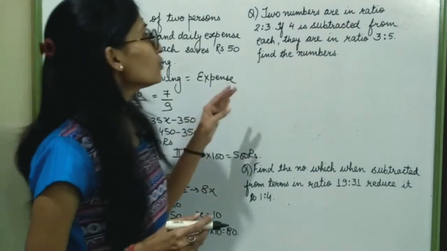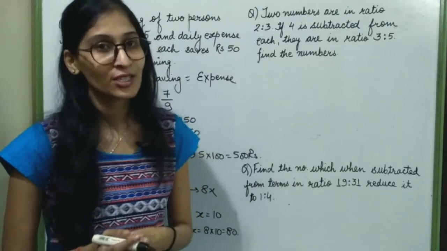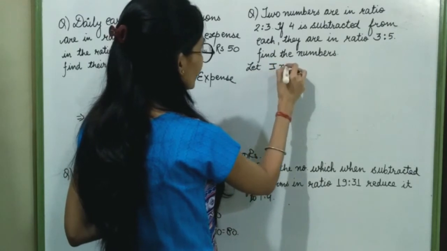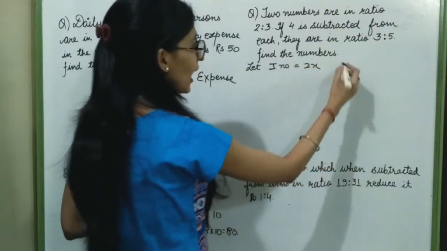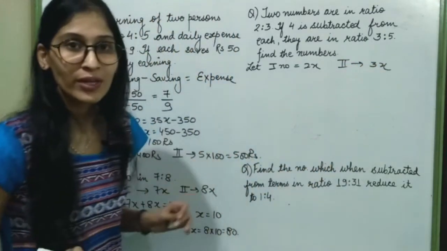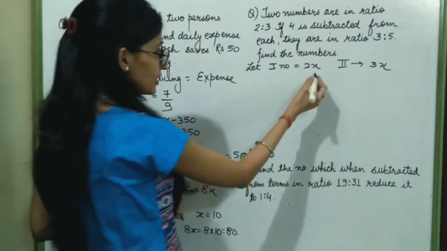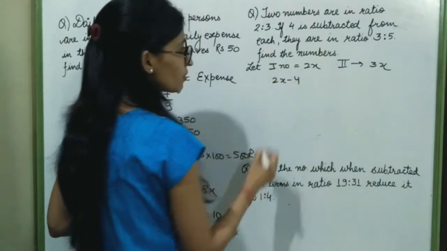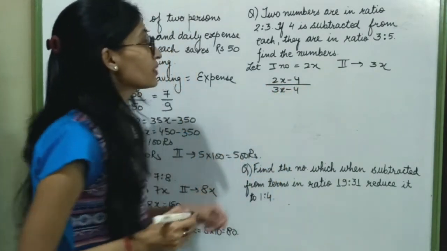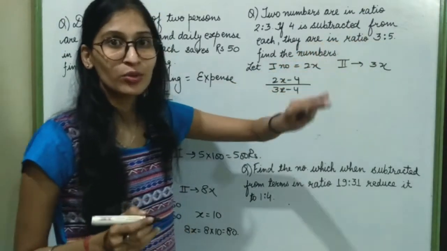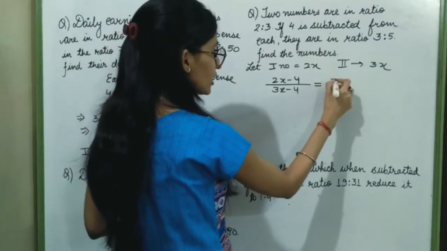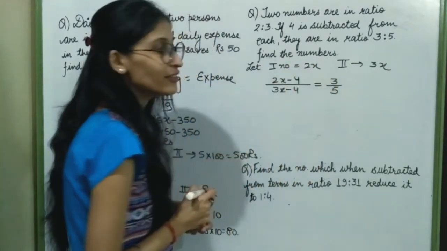Next question is, two numbers are in the ratio 2:3. So I am here assuming that my first number is 2x and second number is 3x. If 4 is subtracted from each, subtract 4 from the first number and subtract 4 from the second number. They will become in the ratio 3:5. On subtracting 4, their ratio will change to 3:5.